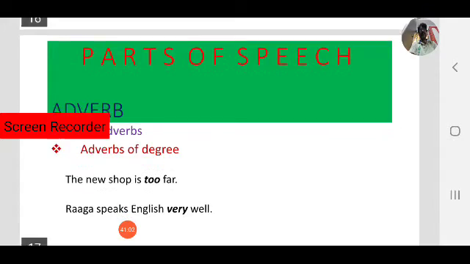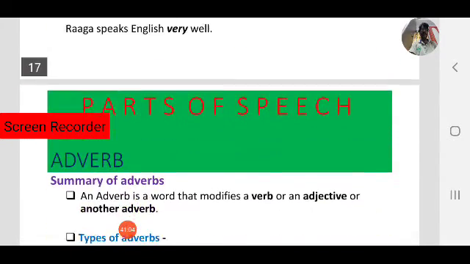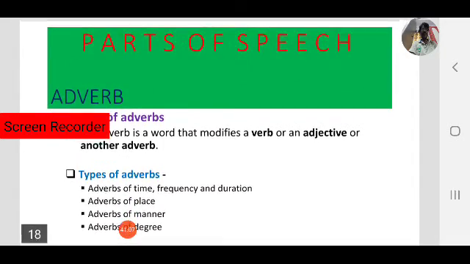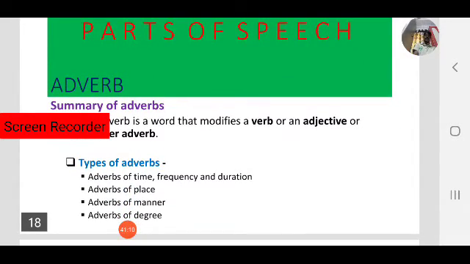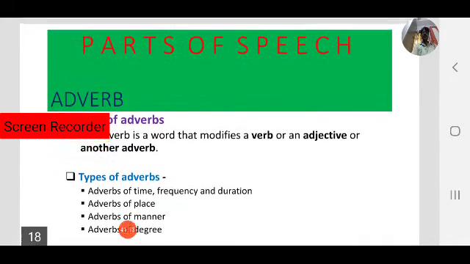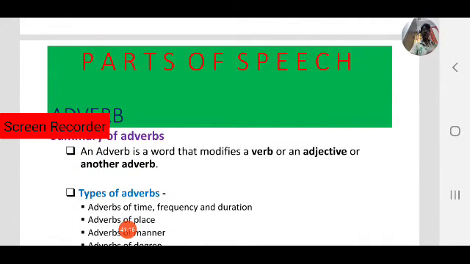Okay, so this is about adverbs. Today we have discussed adverbs. An adverb is a word that modifies a verb or an adjective or another adverb. We have seen with different examples how an adverb gives more information about not only a verb but also an adjective, and also another adverb. Okay, we have seen with a couple of examples.